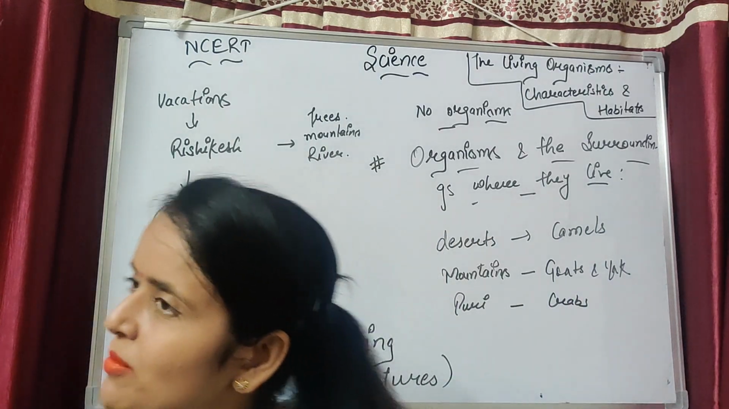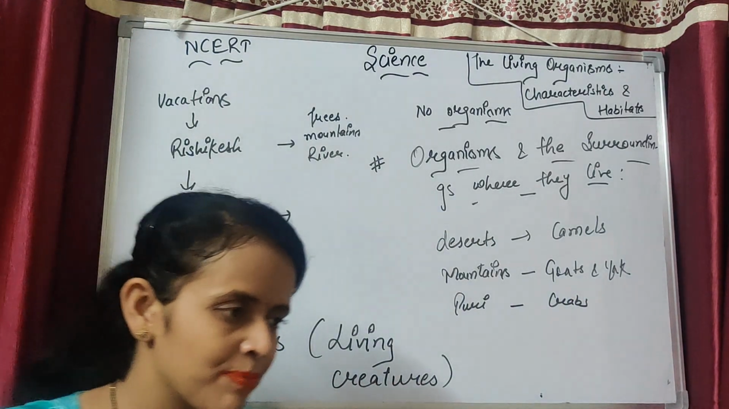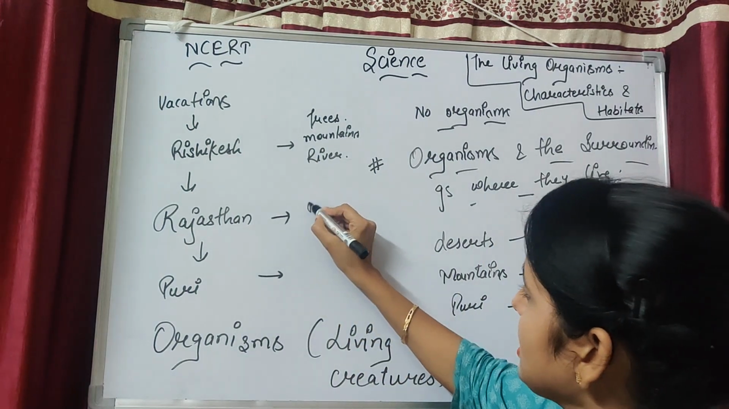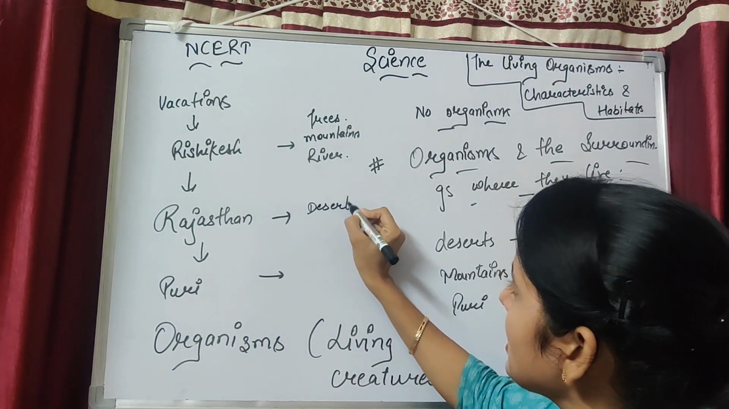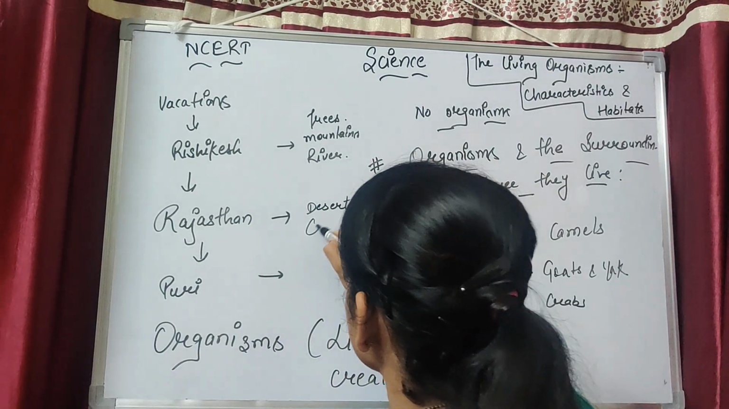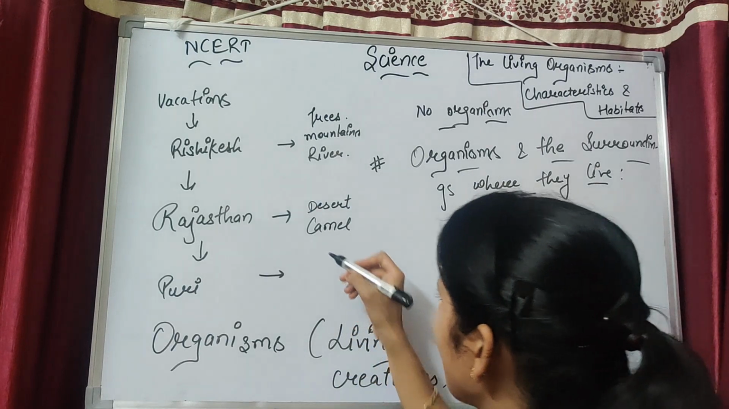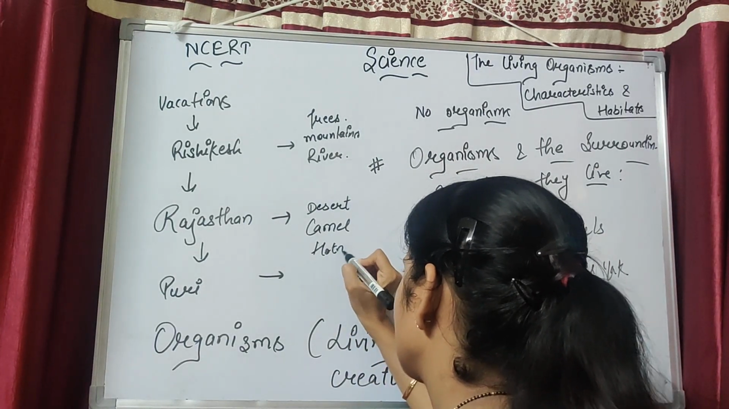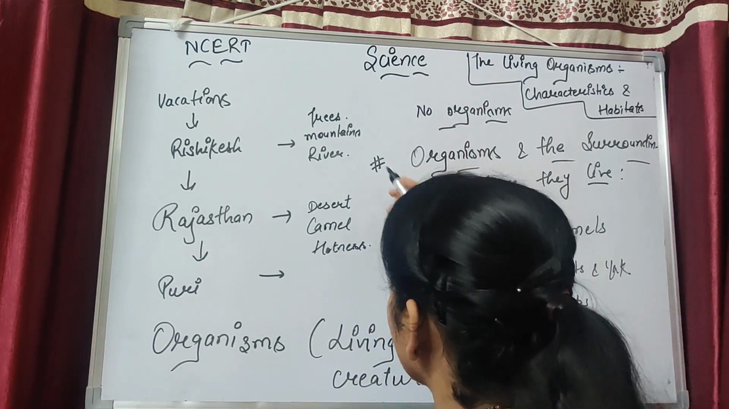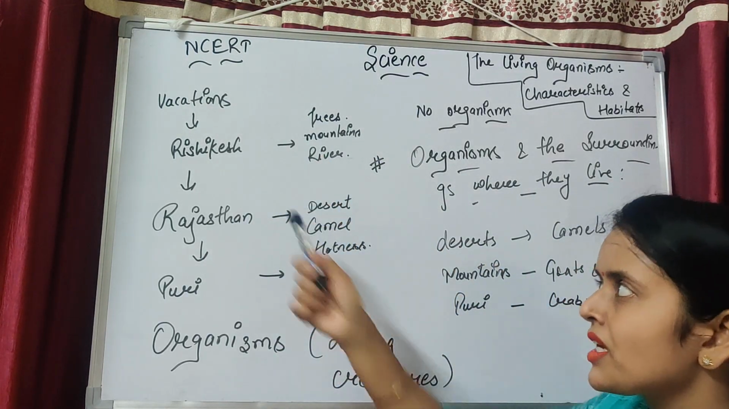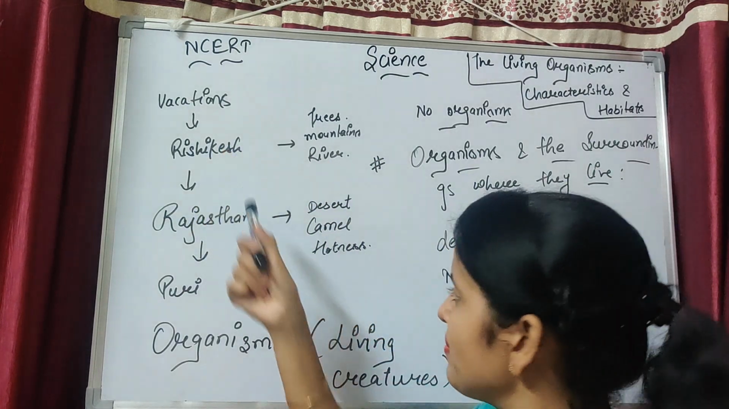Then again after some time we will visit Rajasthan. If we visit Rajasthan, then we will see the desert. What will we see? The desert, camel, hotness in the weather. Okay. So Rajasthan is totally different from Rishikesh.